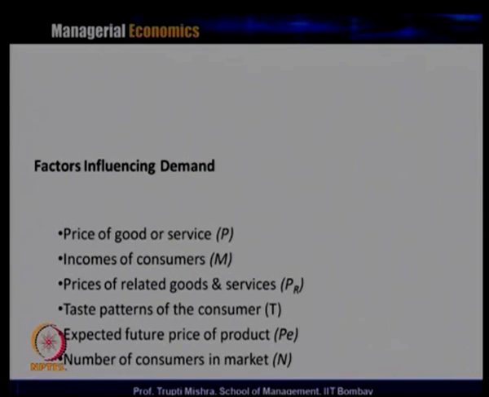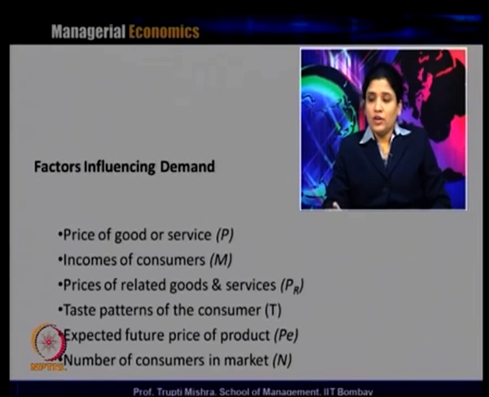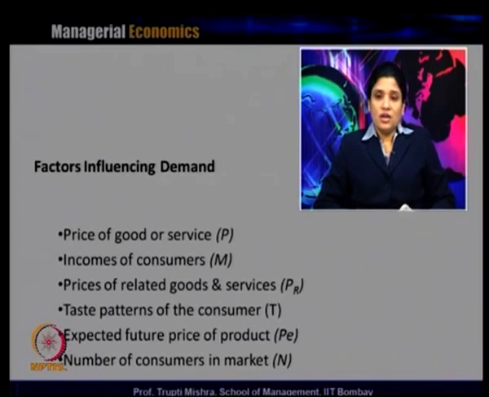Now we will see what are the factors generally that influence the demand. We have already been discussing for the last couple of minutes that price and quantity are inversely related. So apart from price, what are the other factors that influence the demand? The first one is the price of goods and services. The second one is the income of the consumer. How is the income of the consumer related to quantity demanded? If the income increases, they are positively related. If the income increases, the consumer demands more of the product.